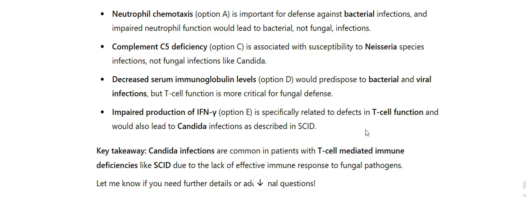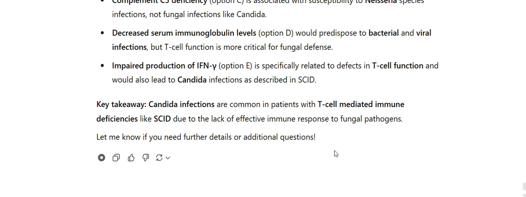Key takeaway: Candida infections are common in patients with T-cell mediated immune deficiencies, like SCID, due to the lack of effective immune response to fungal pathogens.